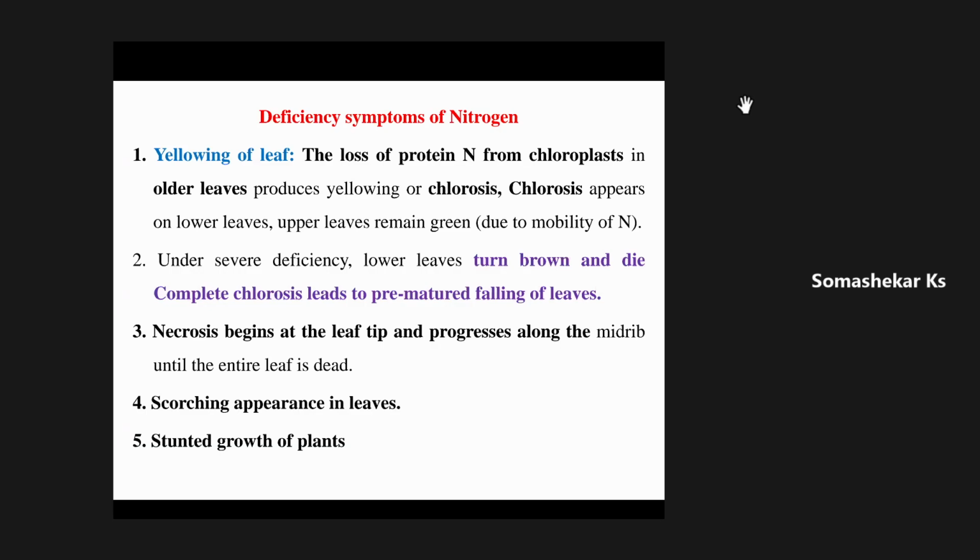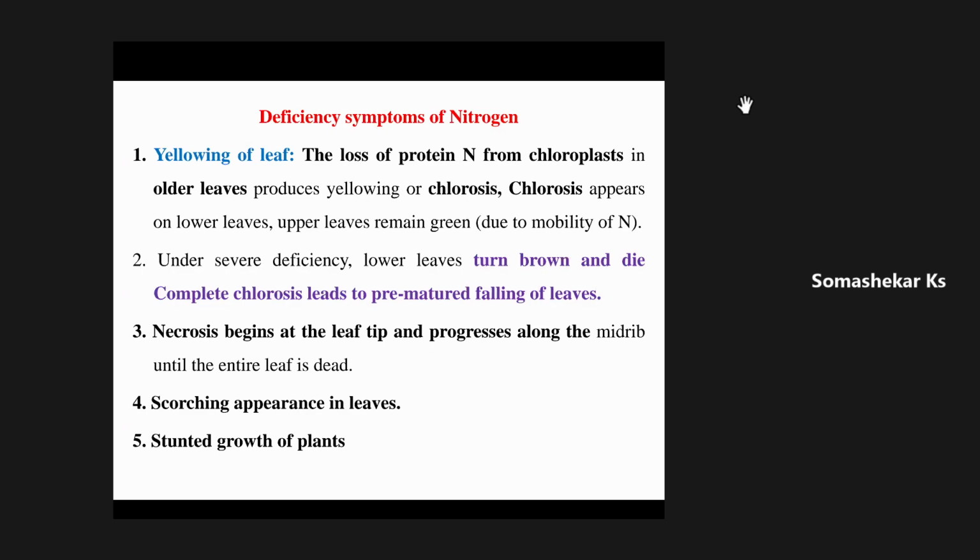Why will it be observed only in older leaves? Because it is a mobile nutrient element, highly mobile. Among all the mobile nutrient elements, nitrogen is said to be one which is highly mobile in nature. That's why the yellowing of leaves will be observed very first in the older leaves.